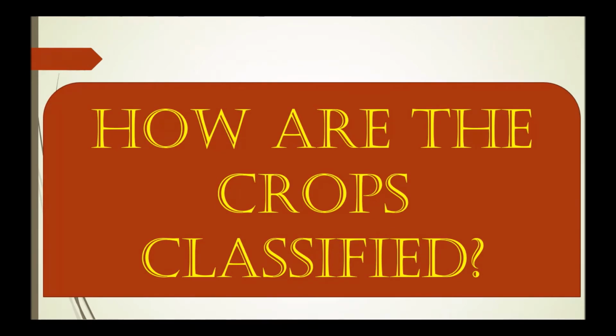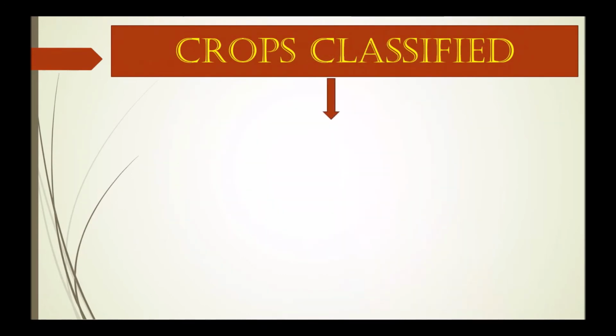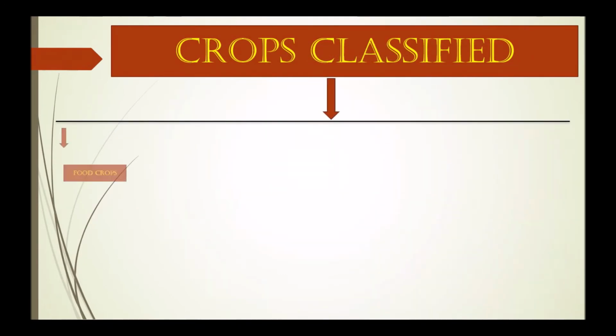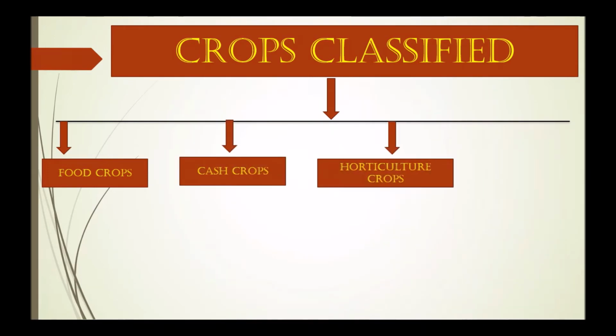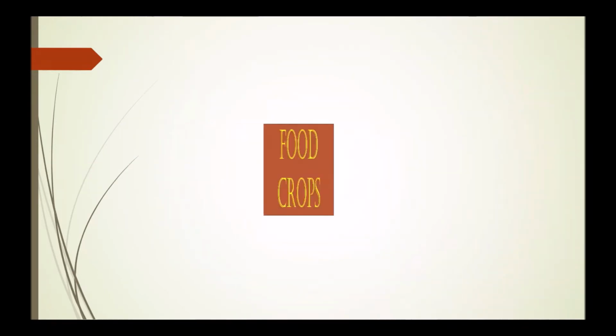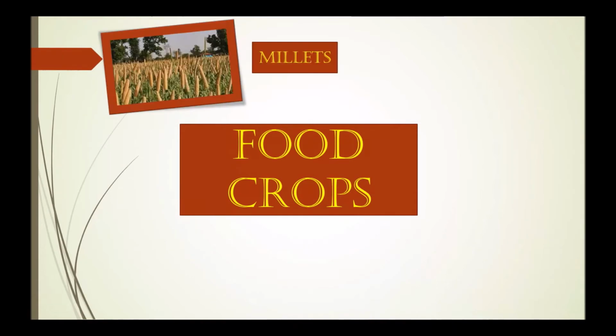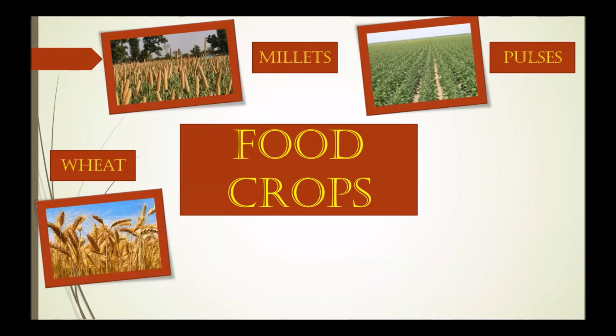Now how the crops are classified. So crops are classified in the four types, that is food crops, cash crops, horticulture crops and plantation crops. So let's study in detail food crop. So these are the examples of food crop.